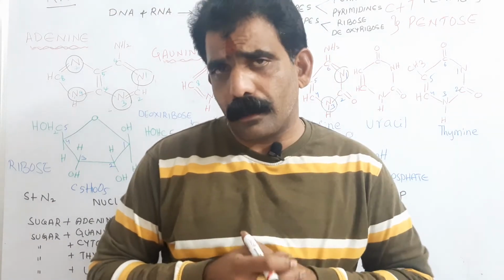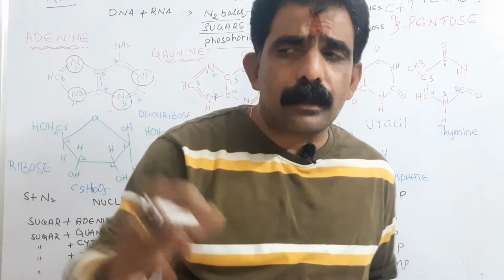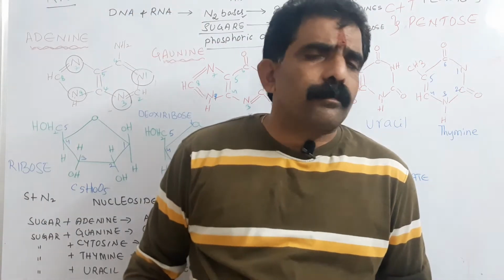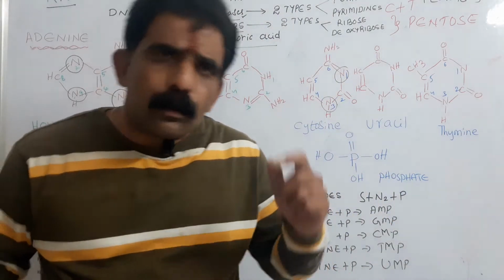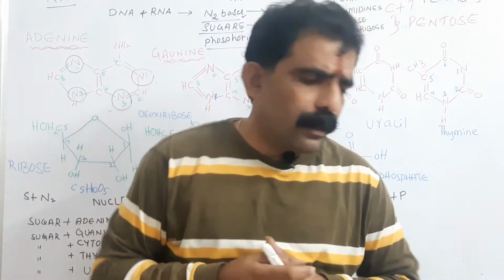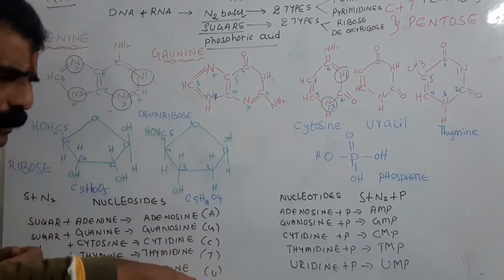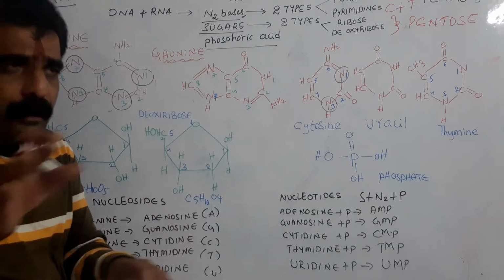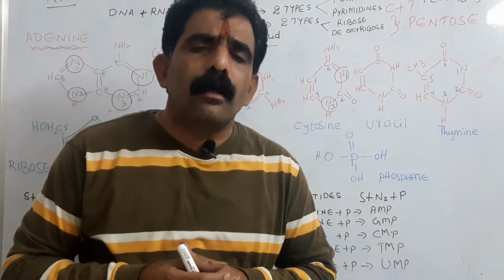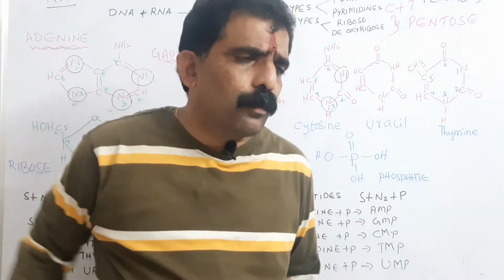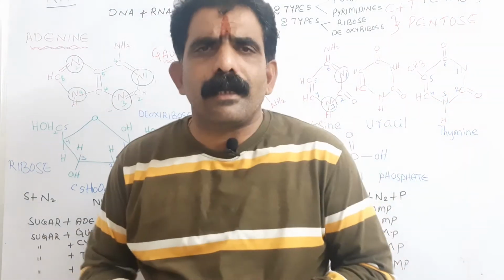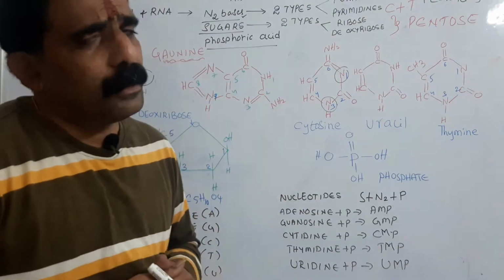DNA acts as genetic material. Even RNA can also act as genetic material in the case of viruses. Both nucleic acids are present in all the living organisms except viruses. In a virus, either RNA is present or DNA is present, but no virus contains both DNA and RNA. For example, if you take the phytophages that attack plants, most of them have RNA as their genetic material.